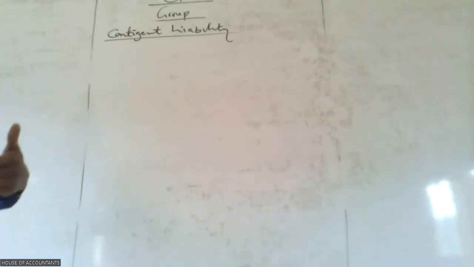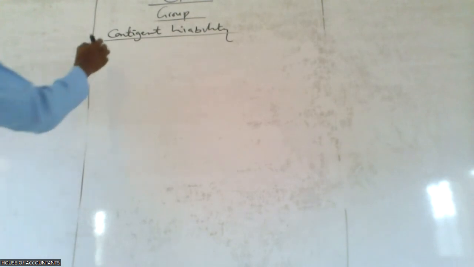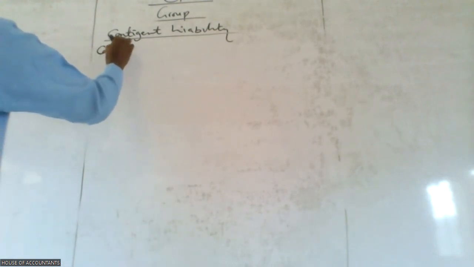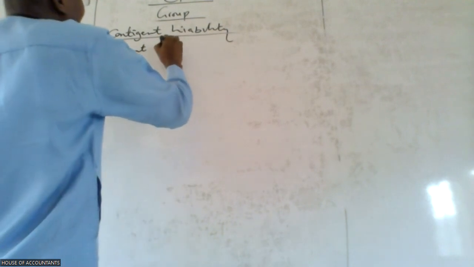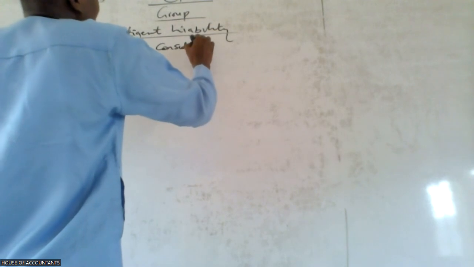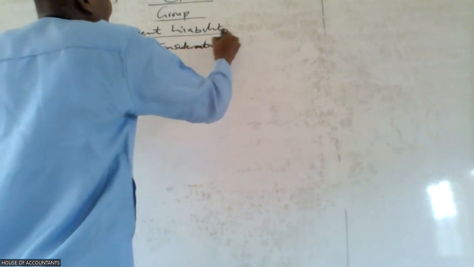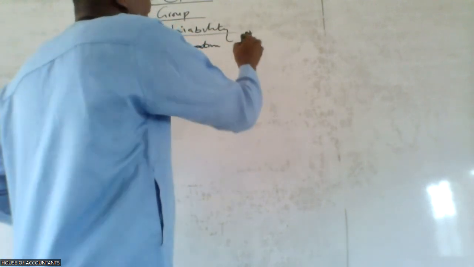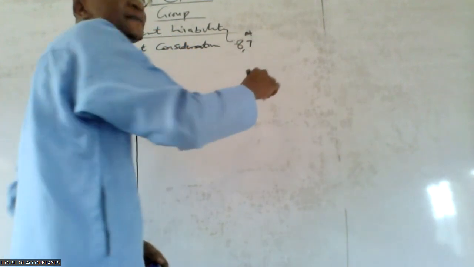So since they are going to pay in the next 2 years, they have to recognize that liability now. They're supposed to make provision now because the obligation is already there. So what are they going to do? What is the contingent consideration? Contingent consideration is 8 something, 871.